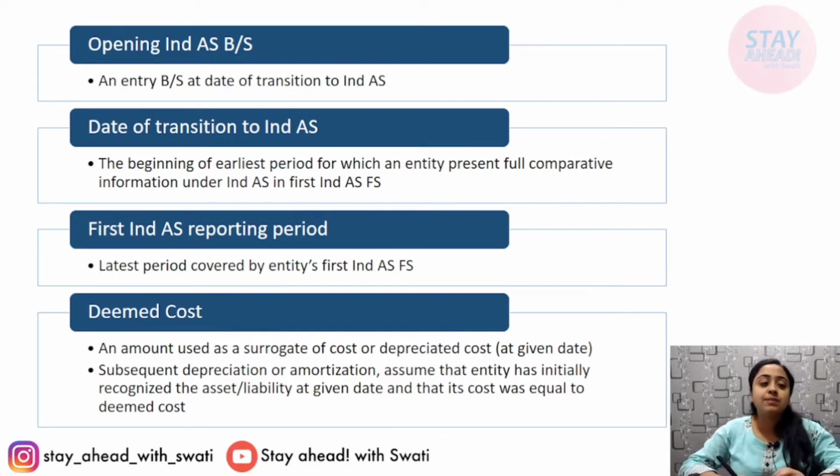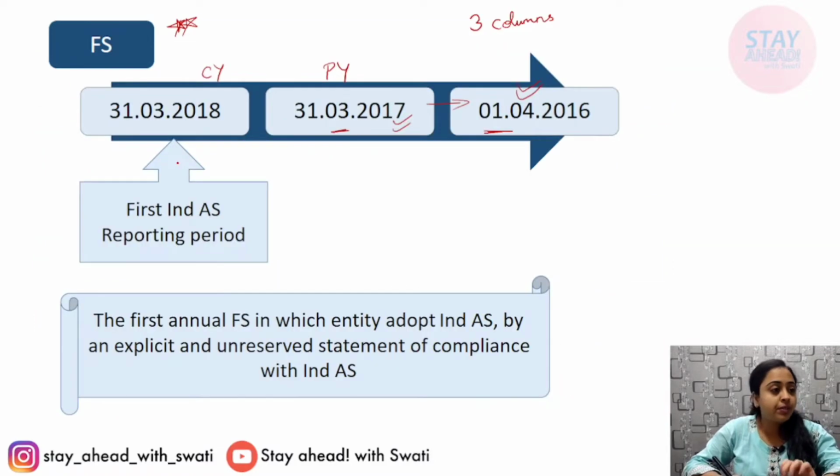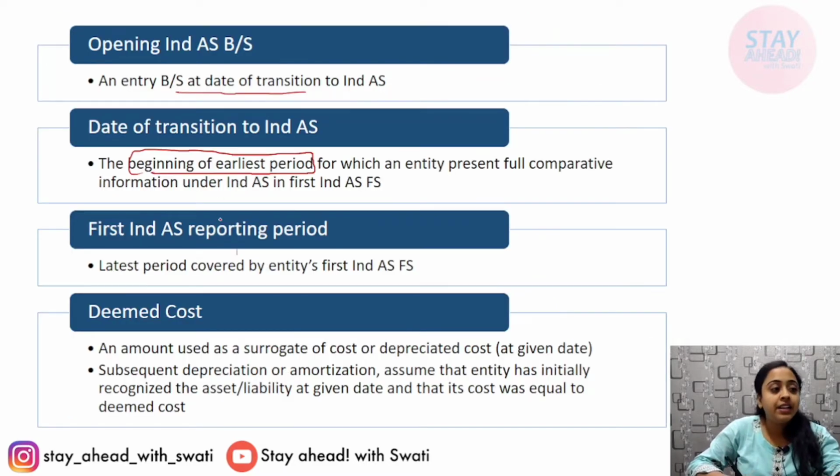Now, opening Ind AS balance sheet means an entity's balance sheet at the date of transition. Date of transition to Ind AS means the beginning of the earliest period. So if you talk about the previous example, this is the earliest period. The beginning of this period is known as the date of transition to Ind AS, for which an entity presents full comparative information under Ind AS in the first Ind AS financial statement. First Ind AS reporting period means 2018, the latest period covered by the entity's first Ind AS financial statement.